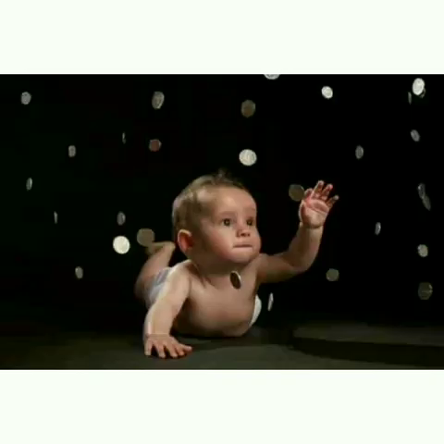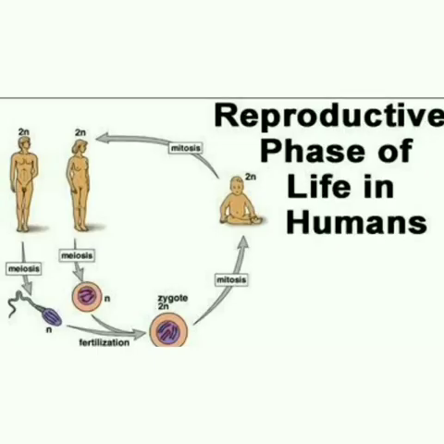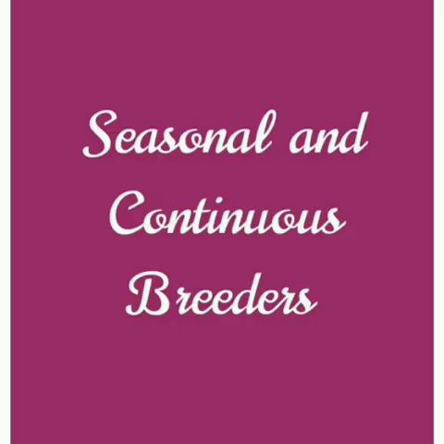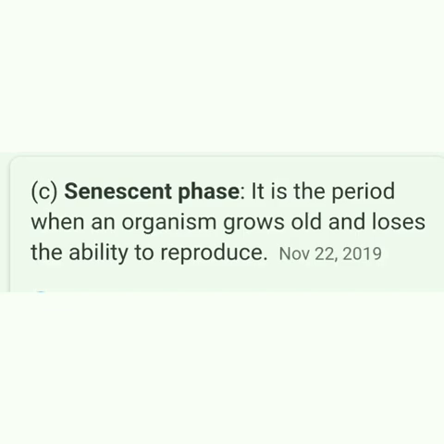First is the juvenile phase. The juvenile phase is the period of growth between birth and reproductive maturity. Second is the reproductive phase. The organisms reproduce in this phase. On the basis of time, breeding animals can be classified into two types: seasonal breeders and continuous breeders. Third one is the senescent phase. The senescent phase begins at the end of the reproductive phase.